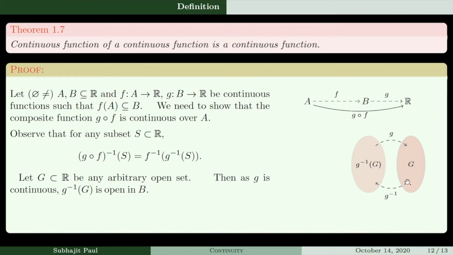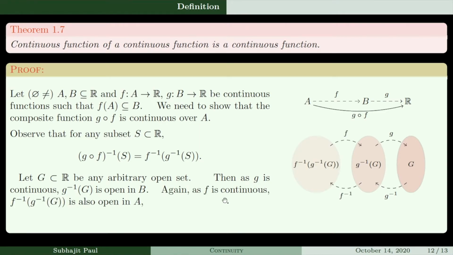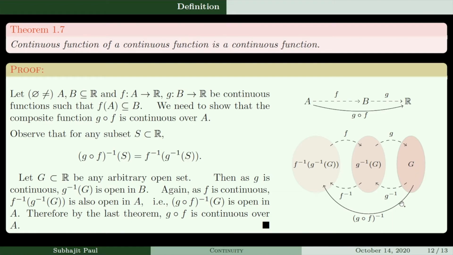g pulls back capital G to another open set. That is an open set since g is continuous. Again, as f is continuous, f pulls back g inverse of G, this one, to f inverse of g inverse of G, and that is also open in A. So what happens is this capital G gets pulled back to this one by (g composed f) inverse. And what we have is that this set is open as well. That is, (g composed f) inverse of capital G is open in A. Therefore, by the last theorem, g composed f is continuous over entire capital A.